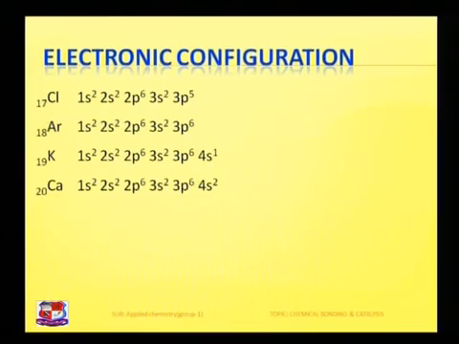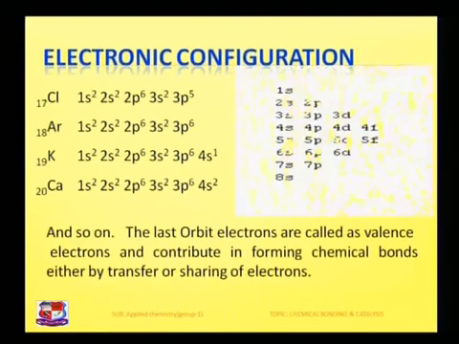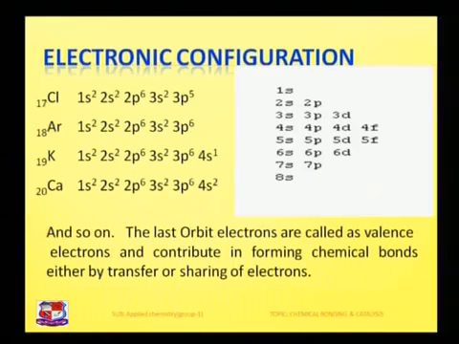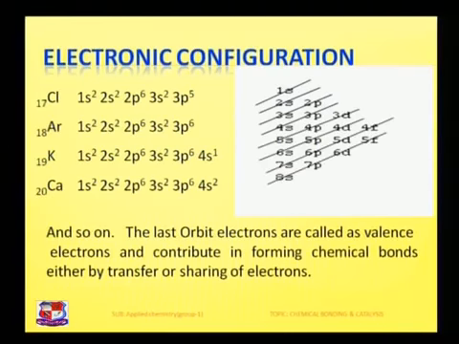Now as per the rule, each and every orbit, orbital and suborbital is completely filled, so we call it that the octet is complete. Again for the next element, potassium, atomic number 19, 1s2, 2s2, 2p6, 3s2, 3p6, and the next energy shell as per the Aufbau principle. As per the Aufbau principle, we have seen that the electron will first enter the lowest energy shell. So from this figure we can see that after filling 3s, 3p, the line goes to 4s.